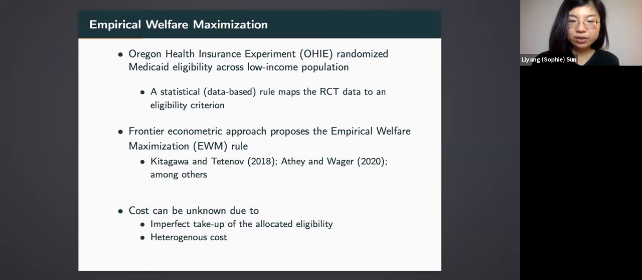A recent econometric literature has proposed one such rule called Empirical Welfare Maximization, or EWM. This literature has proved convergence properties of the EWM rule in many settings, but I want to extend it to the setting where the cost of providing eligibility to a given individual is unknown. This can happen for several reasons. There can be imperfect take-up, so not everyone allocated the eligibility would eventually enroll in the program, costing nothing to the government. Or there can be heterogeneous costs such that cost projections are difficult.